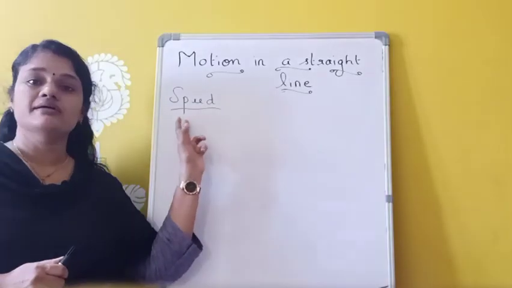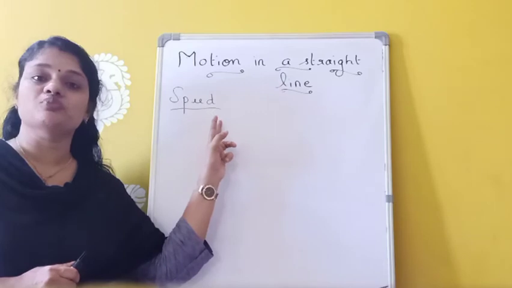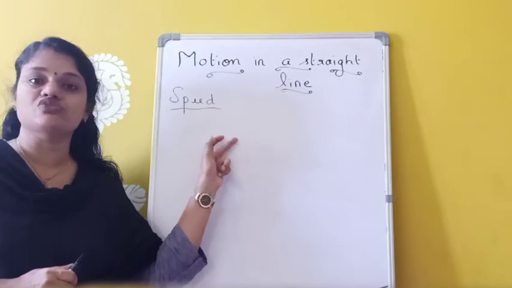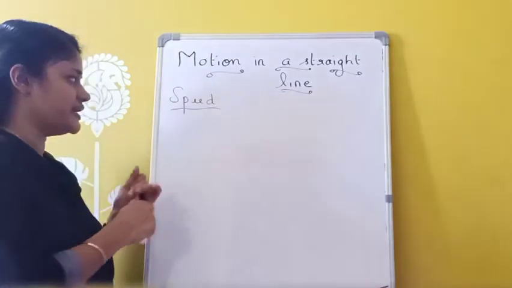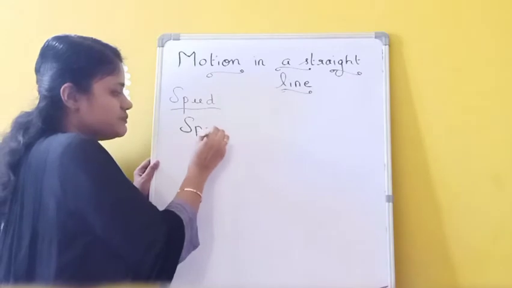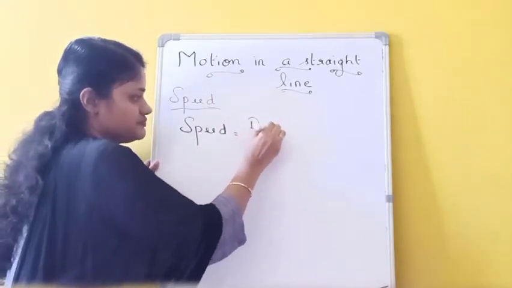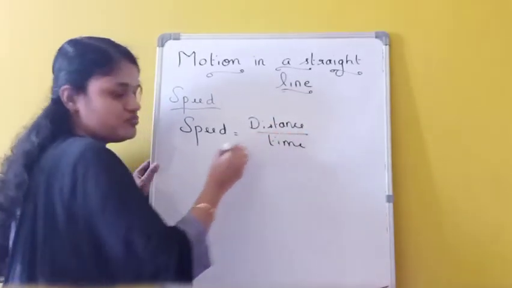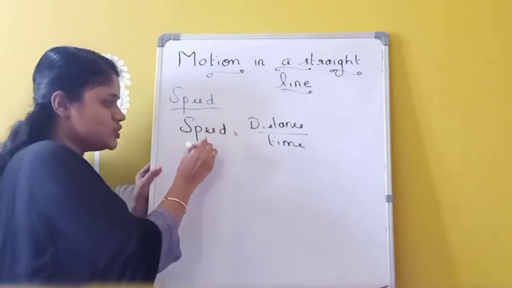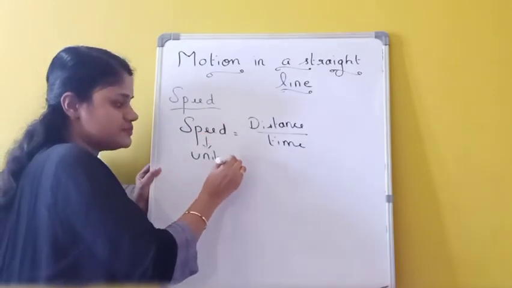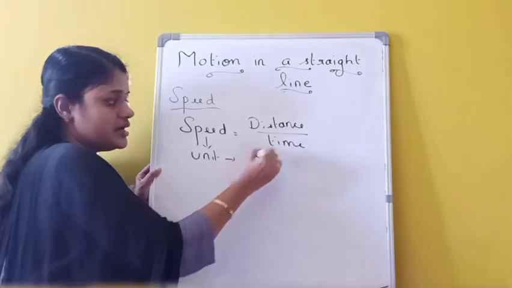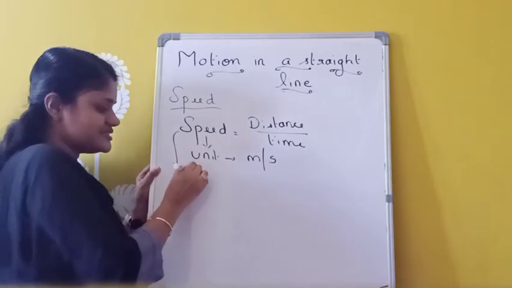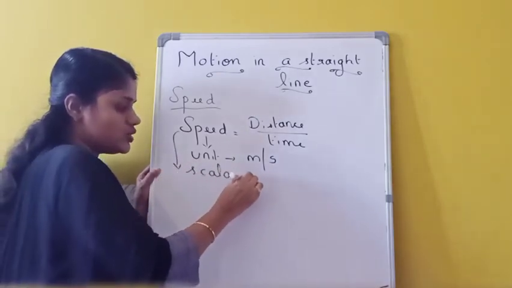Next is speed. Speed is the rate of change of position of an object, that means distance divided by time. It is given by the formula speed equals distance by time. The unit of speed is meter per second, because the distance unit is meter and the time unit is second. Speed is a scalar quantity.